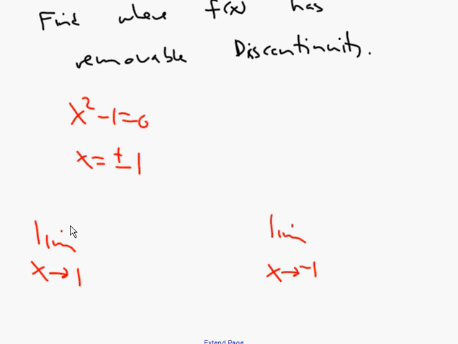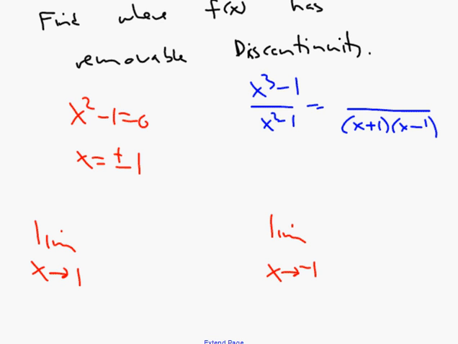Now, it's helpful to reduce this function a little bit before you get started. The denominator is easy enough. That's just the difference of two squares. But for the top, sometimes people forget that there's a way to factor a difference of perfect cubes. So let's remind you of what that is. Perfect cubes can be factored in the following way: a cubed minus b cubed is equal to a minus b times a squared plus ab plus b squared. So we can use that right here.